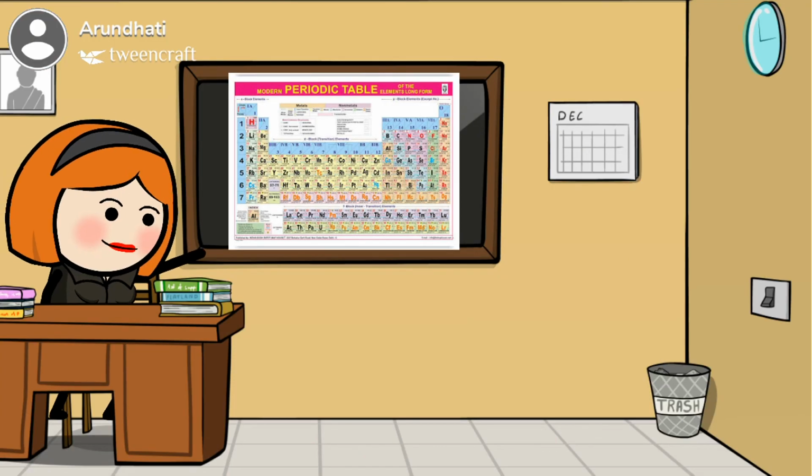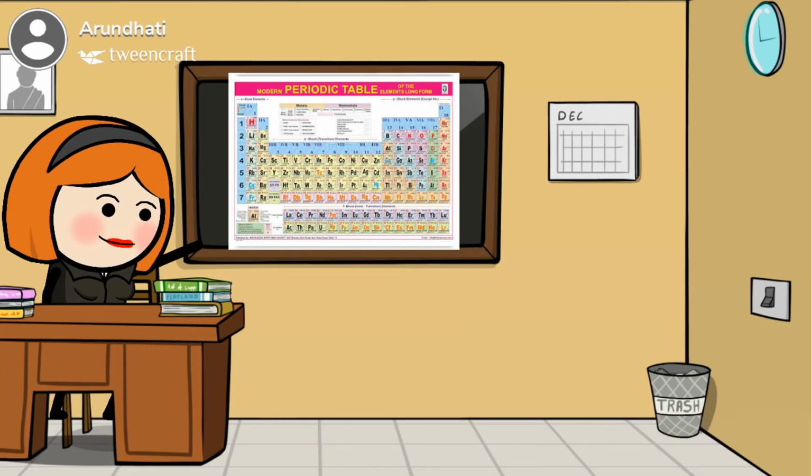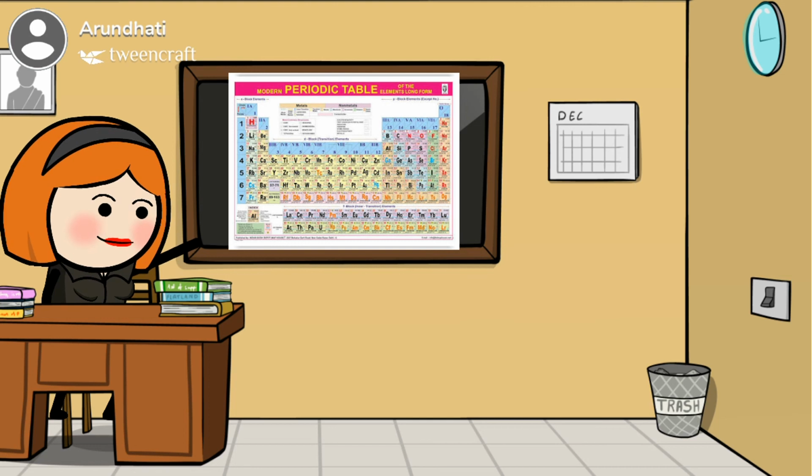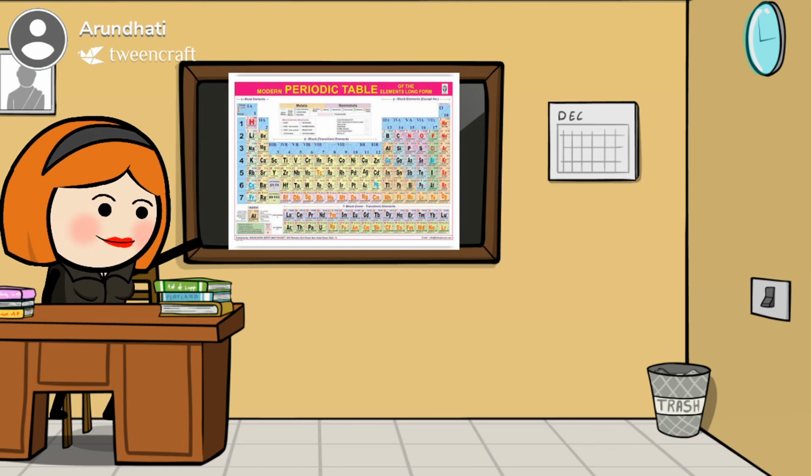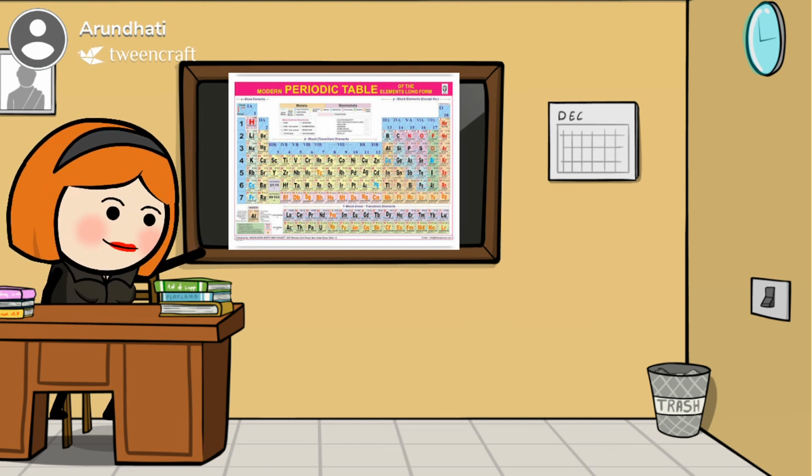Very good children. Again we'll revise it. Modern periodic law states that point number 1, he arranged the elements in the increasing order of their atomic number. Point number 2, properties of elements are a periodic function of their atomic numbers. Here we have completed modern periodic law. Tomorrow we'll discuss the structure of the modern periodic table in detail.